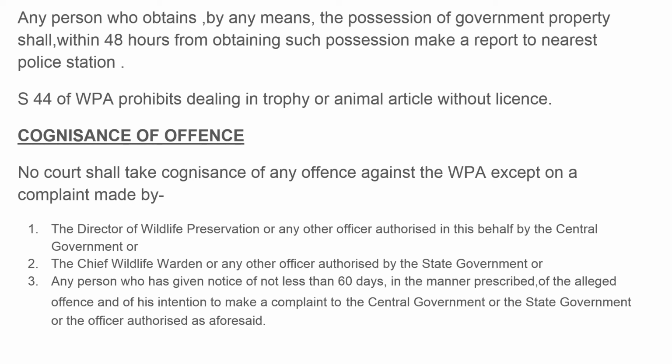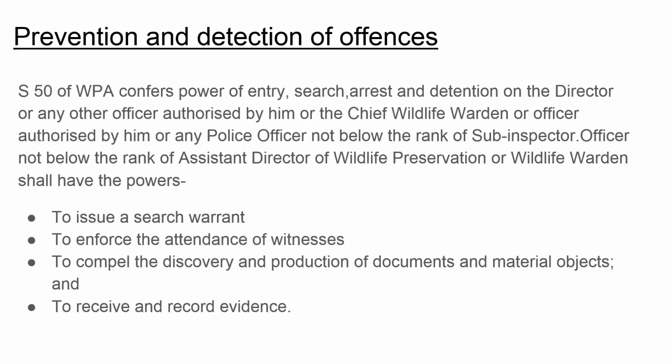Next is cognizance of offence. No court shall take cognizance of any offence against the Wildlife Protection Act except on a complaint made by the director of wildlife preservation or any other officer authorized in this behalf by the central government, or the chief wildlife warden or any other officer authorized by the state government, or any person who has given notice of not less than 60 days in the manner prescribed of the alleged offence and of his intention to make a complaint to the central government or the state government or the officer authorized as aforesaid.